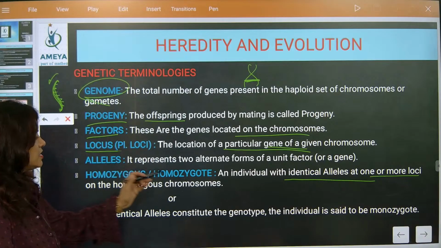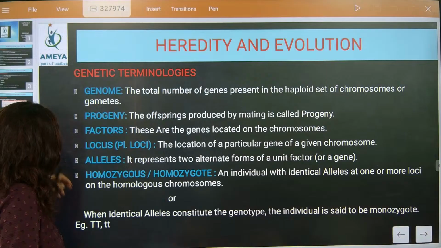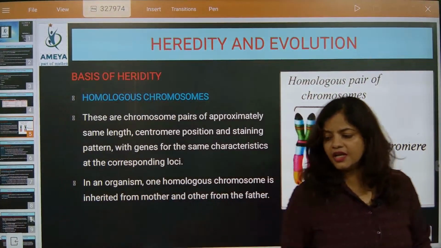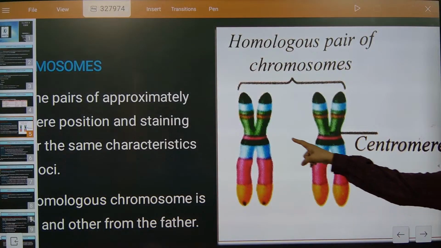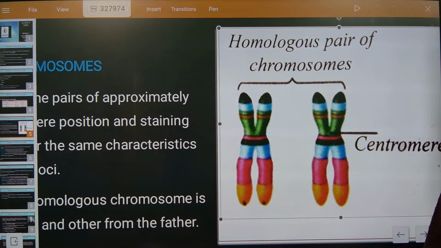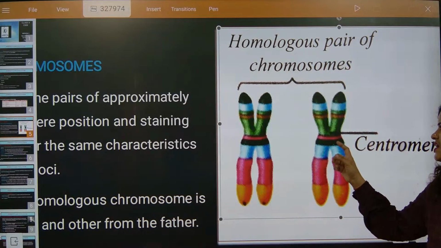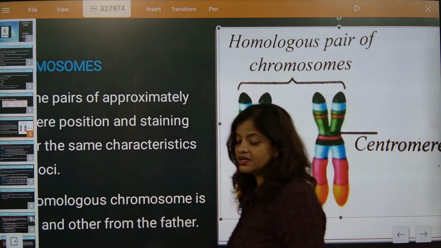Now, homozygous and homozygote understood. So now, one time I am going to show you one thing. Identical alleles. Can you see the strands? The DNA part is totally identical. Can you see the color strands? The color strands match with each other. So that is why it is called homologous. Understood? And homozygous means when both have all identical features. That is called homozygous. Children, is it clear now?